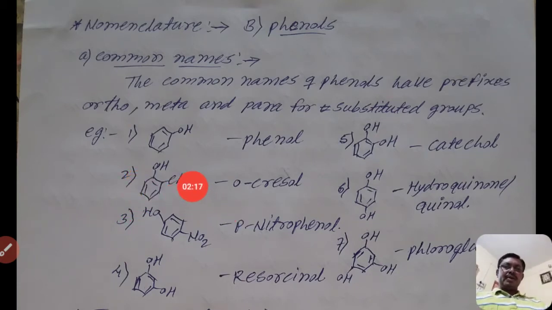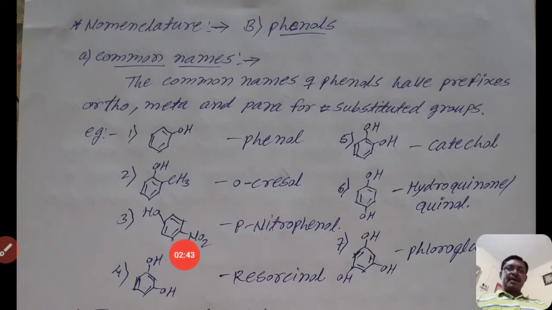Position 2 is known as ortho, position 3 is known as meta, and position 4 is known as para in the common name system. Then the name of that compound is O, where O means ortho, at the second position. O-cresol. The name of that compound is ortho-cresol.